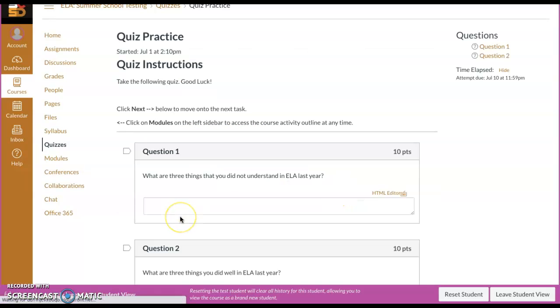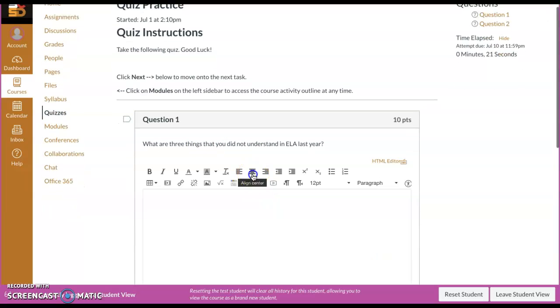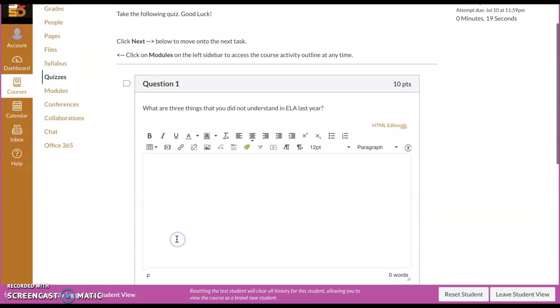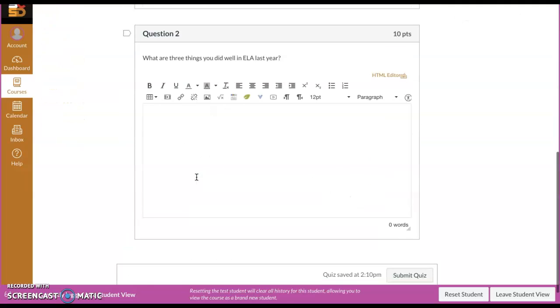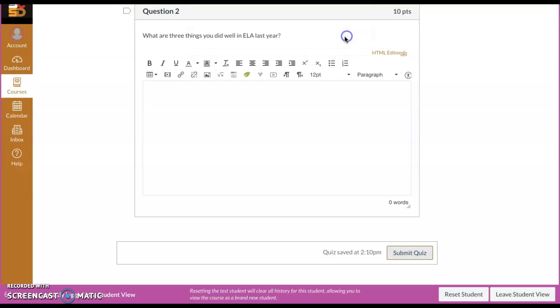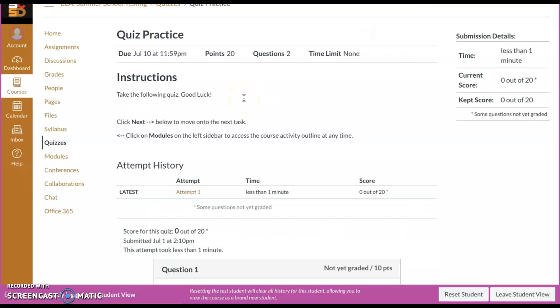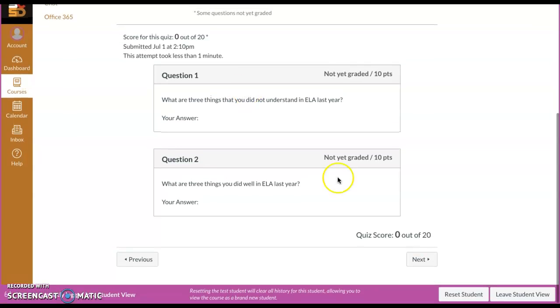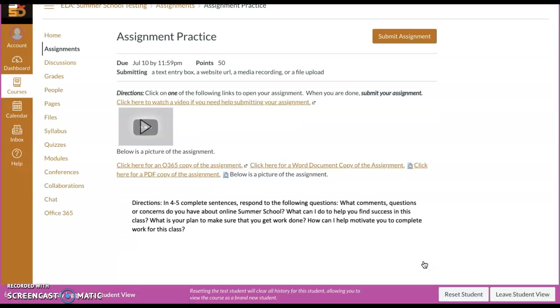You can hit take the quiz, answer these questions. These are fill in the blank, or these are essay questions. So you're going to want to type your responses to both of them, and then you'll hit submit quiz. Yours won't do that because you'll have answers in it, and then you will wait for your grade. Once you are done with your quiz, you scroll down and you hit next, always getting in that rhythm.